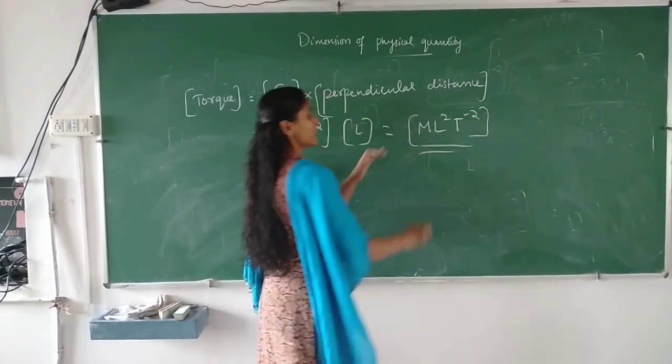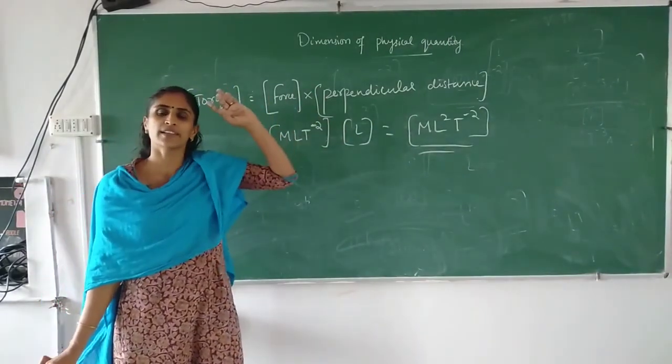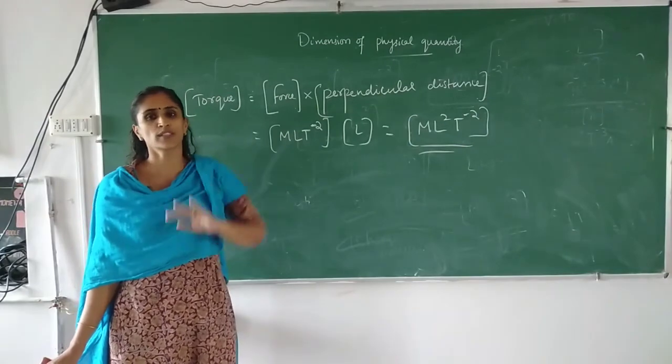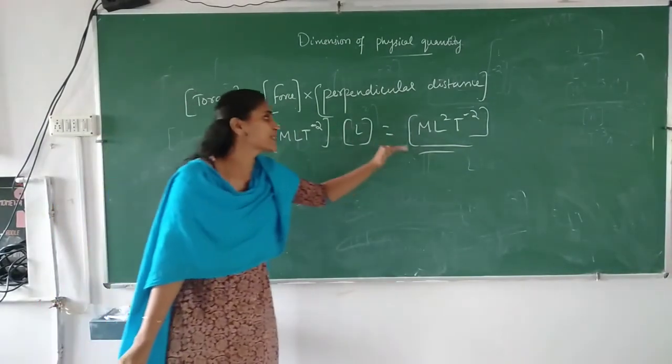Okay, so this is another example. You can see that here torque and work, work we already discussed, work is equal to force into displacement. So we can say that work and torque have the same dimension.